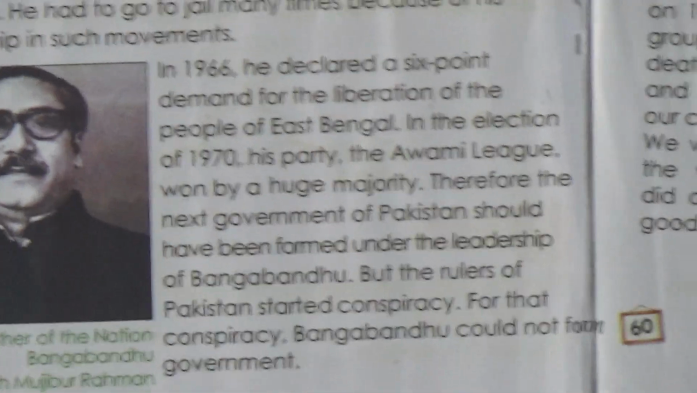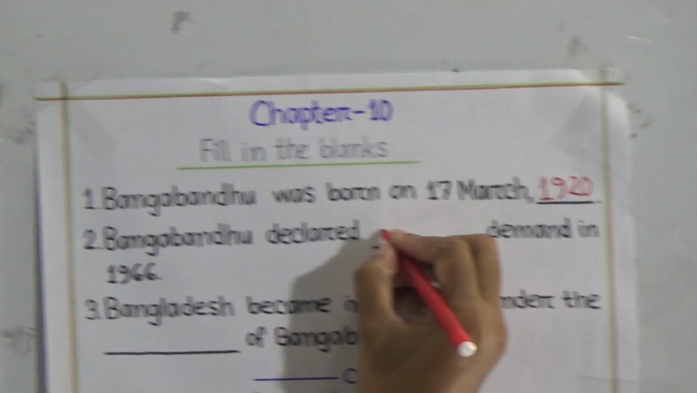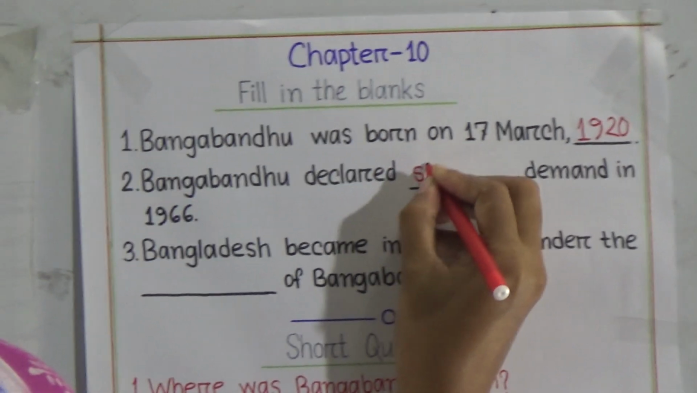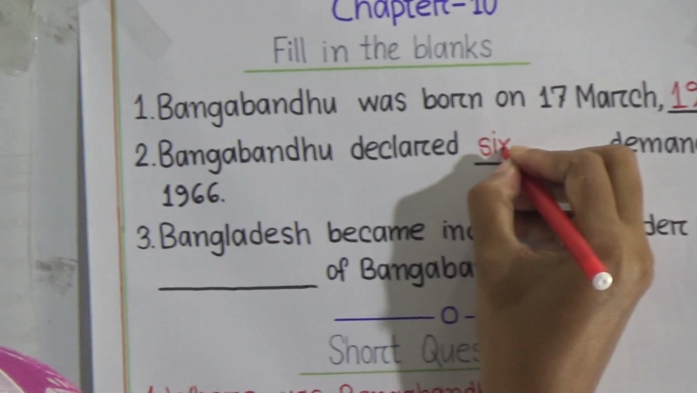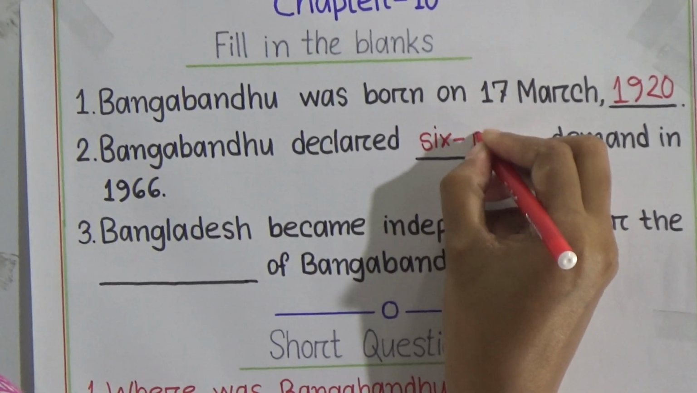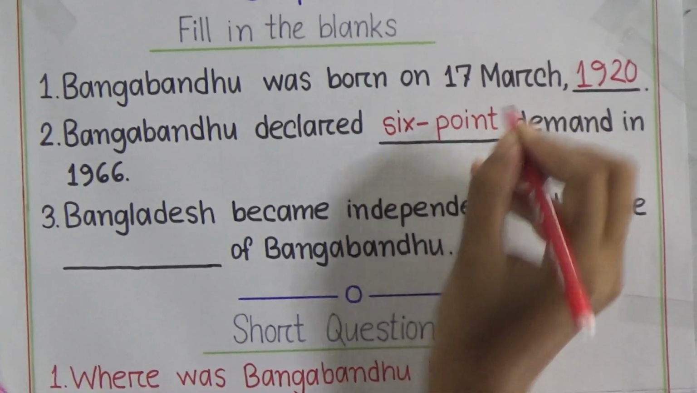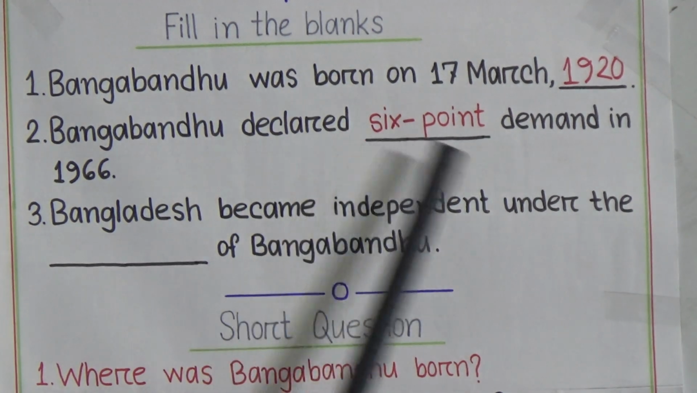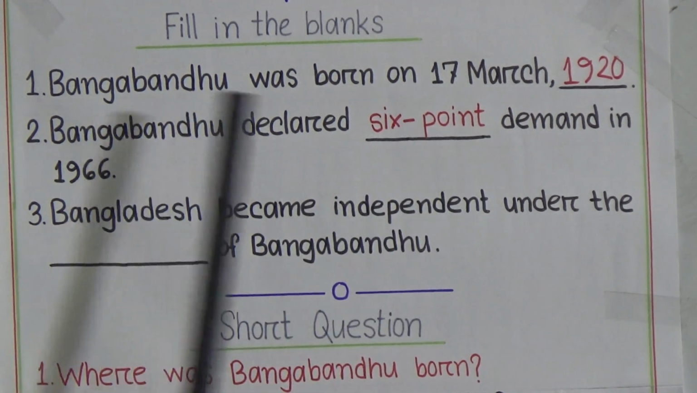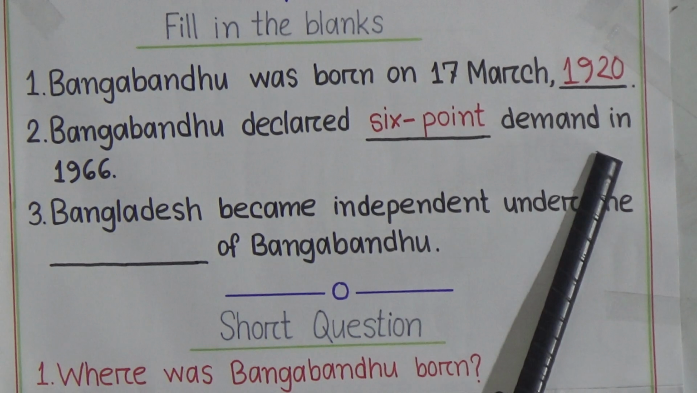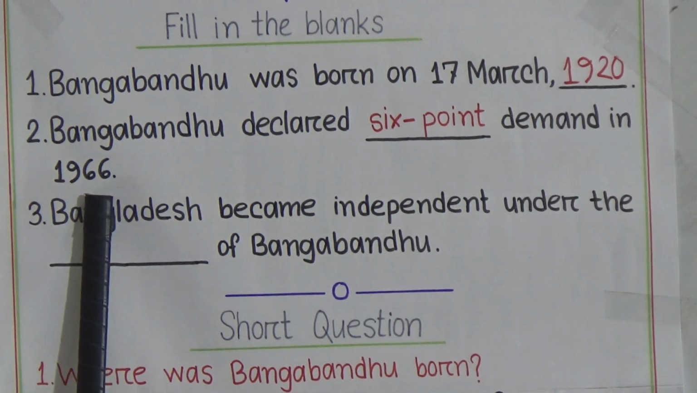Now, I am writing in the gap 6 hyphen point. P-O-I-N-T. Point. 6 point. Bangabandhu declared 6-point demand in 1966.